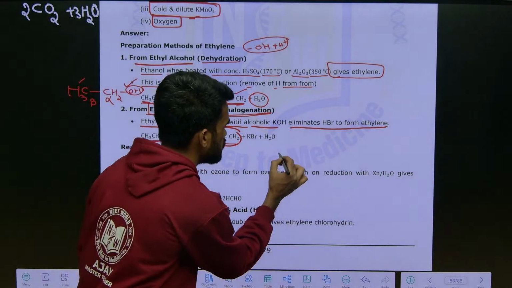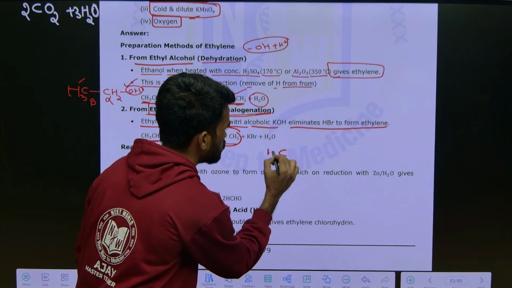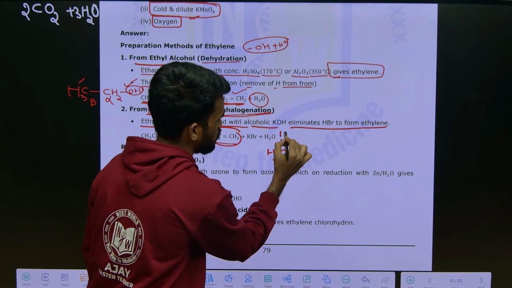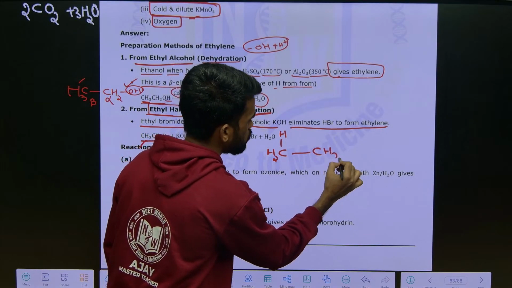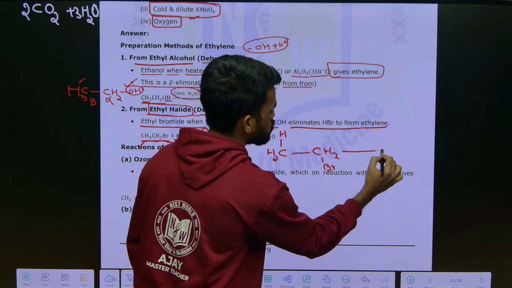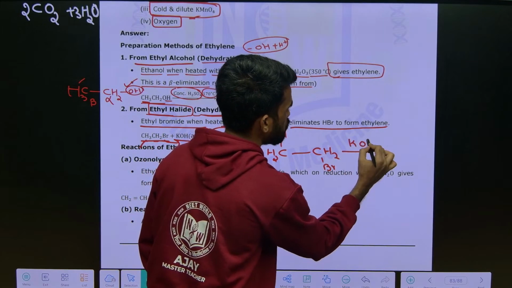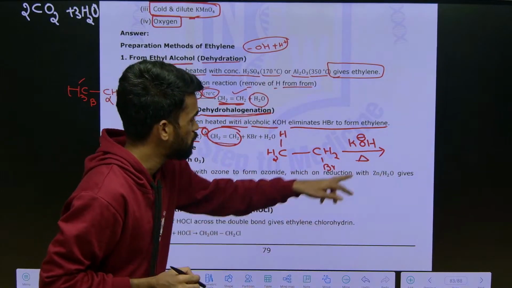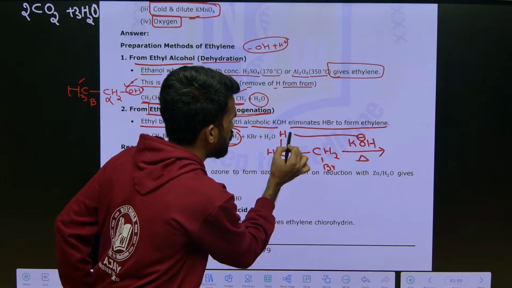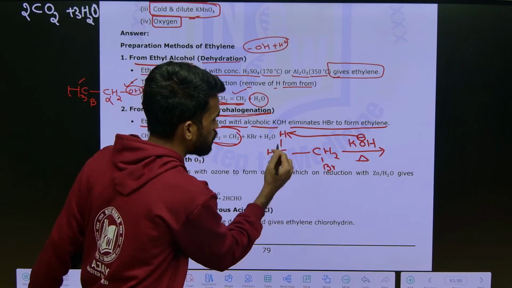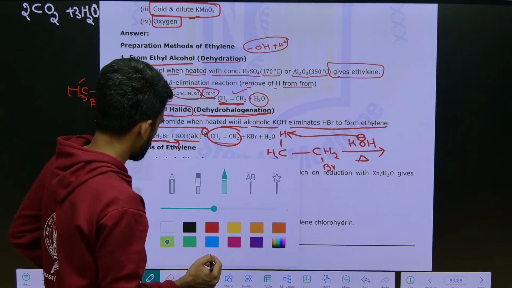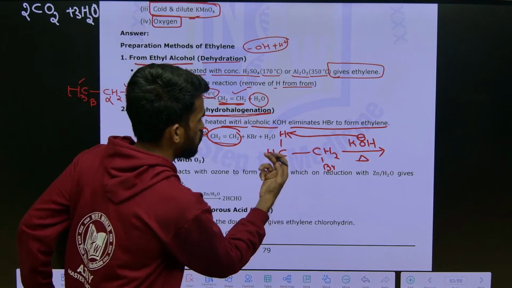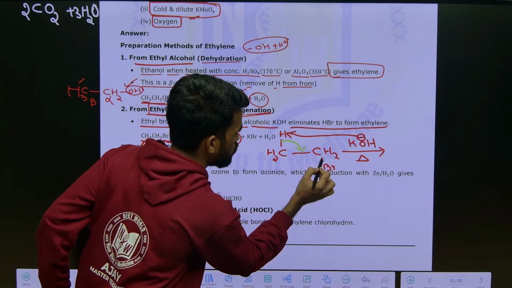Okay, so just write the reaction here. I am writing CH3, CH2 with hydrogen here, and CH2Br here, like this. Now we are taking a base, KOH, under heating conditions. So this base will abstract this proton, and the bonded electrons now come here and the bromide ion goes out.